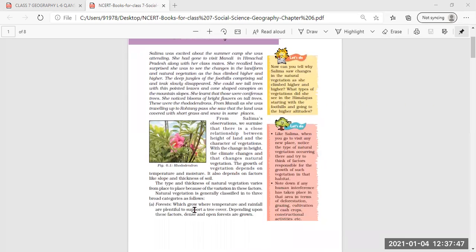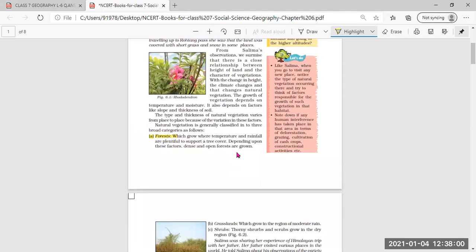Then we have read that natural vegetation is generally classified into three broad categories. The first is forest, in which temperature and rainfall are plentiful to support the tree cover, and depending upon these factors, dense and open forests are grown.